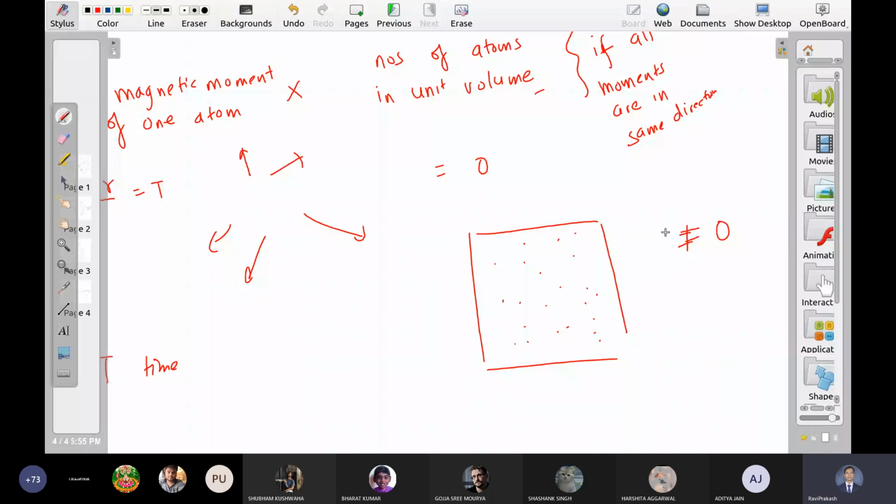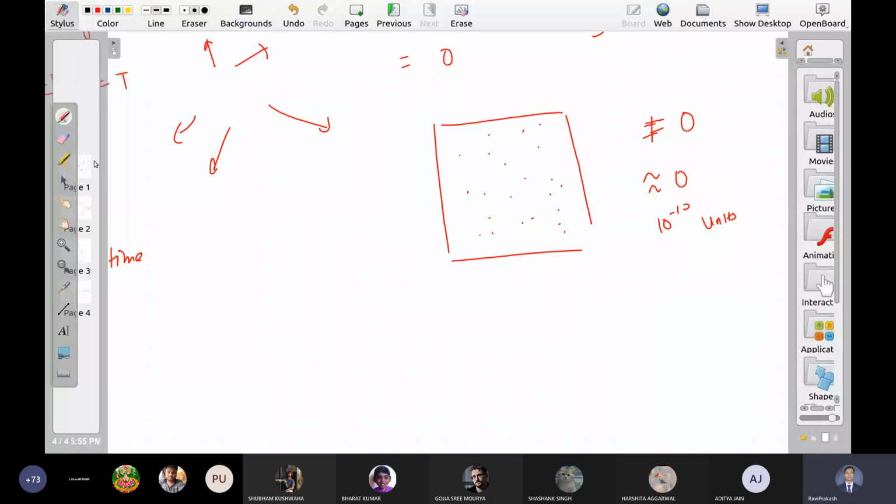And not only this, let us say you get some small number, some 10 to the minus 10, whatever unit. Does it remain this much? If you calculate magnetic moment after some time, it may increase, it may decrease. It may come positive sometime, it may become negative at some time.